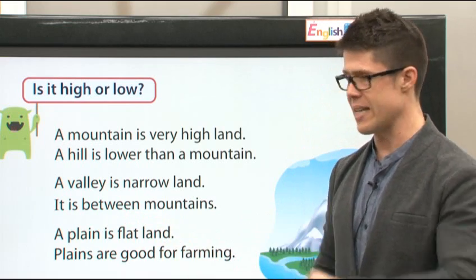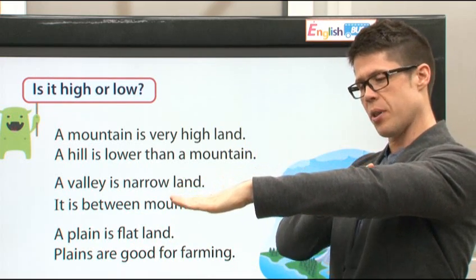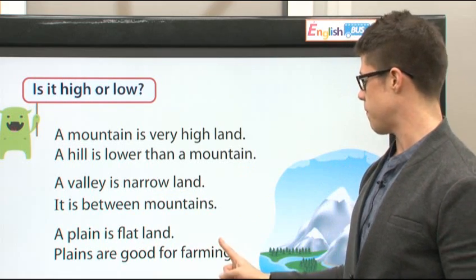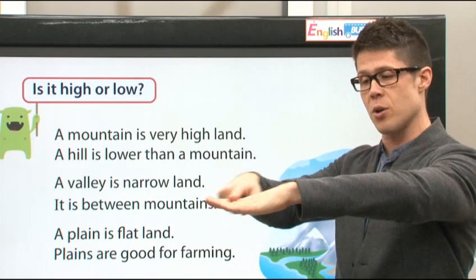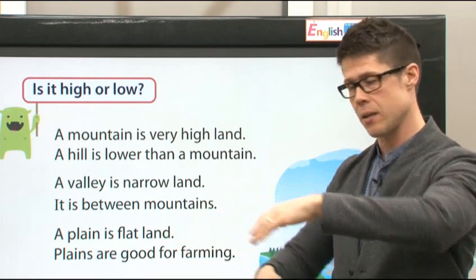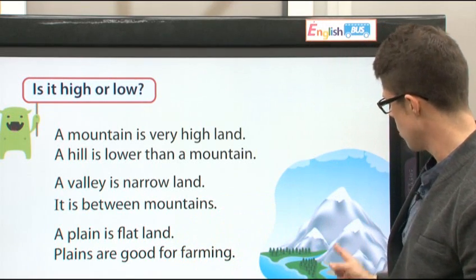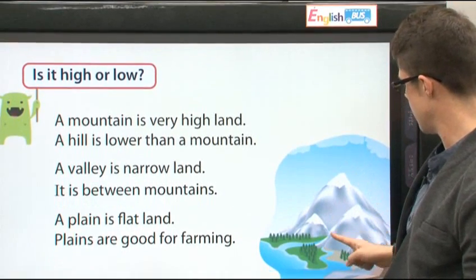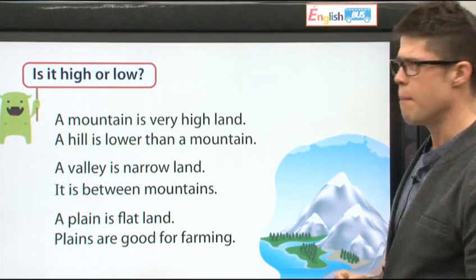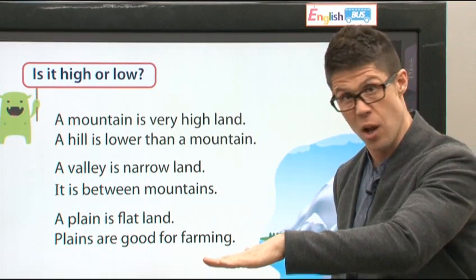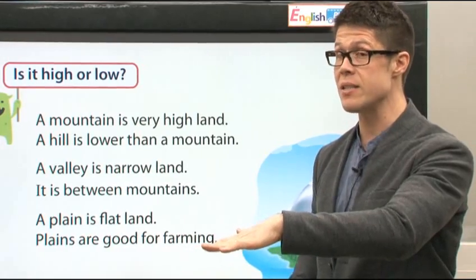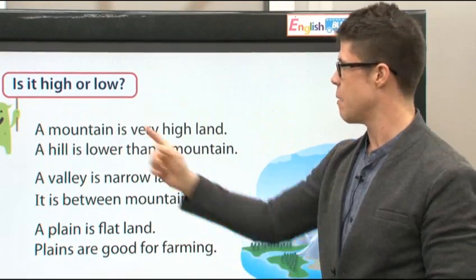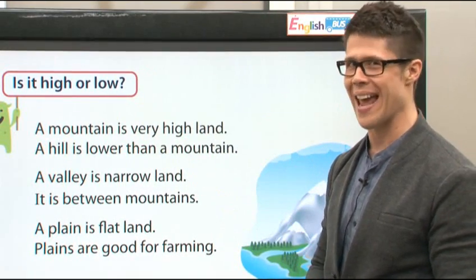A plain is flat land. Plains are good for farming, right? Yes, many farmers farm on a plain. All right, so let's look at this picture. What is in this picture? That's right, mountains. Mountains are in this picture. Mountains are low? No. What are mountains? Mountains are very high. Excellent. Mountains are very high land.